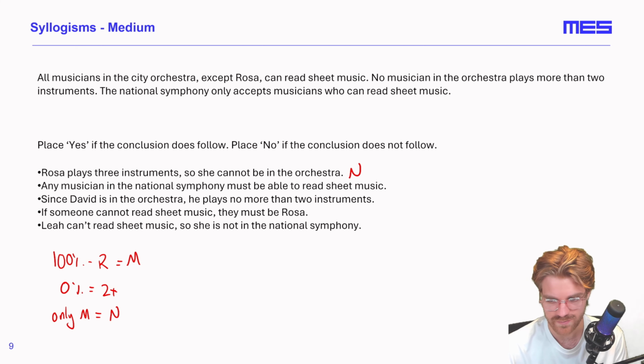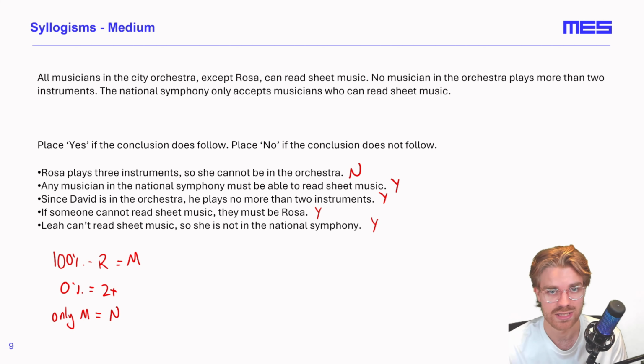Any musician in the National Symphony must be able to read sheet music. That conclusion does follow, because only those that read sheet music are accepted into the National Symphony. Since David is in the orchestra, he plays no more than 2 instruments. That conclusion also follows. We are told that no musician plays more than 2. If someone cannot read sheet music, they must be Rosa. That also follows. We know that everyone in the orchestra can read the sheet music apart from Rosa, so Rosa is the only one that can't. And Leah can't read sheet music, so she is not in the National Symphony. That conclusion also follows. She's also not in the city orchestra as well, but that's irrelevant at this point.